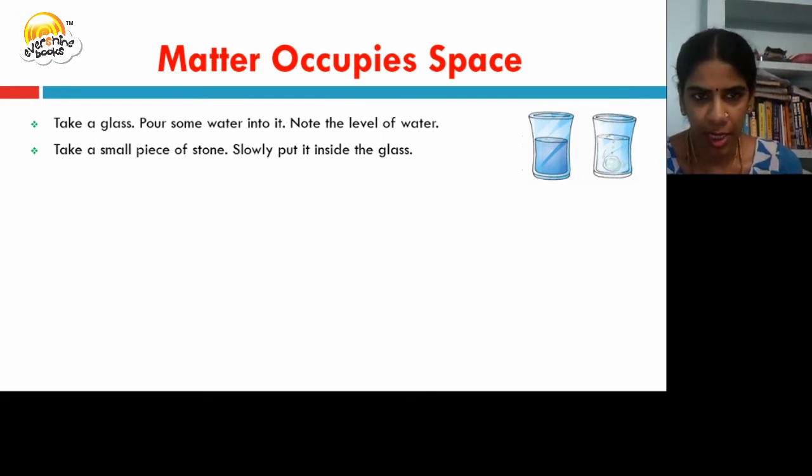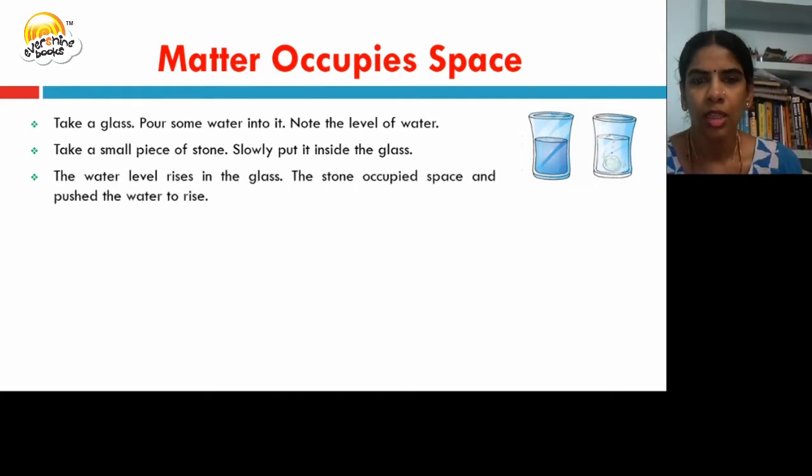Now drop a piece of stone inside the glass. You will see the water level rises in the glass. This is because the stone occupies space and pushes the water up.